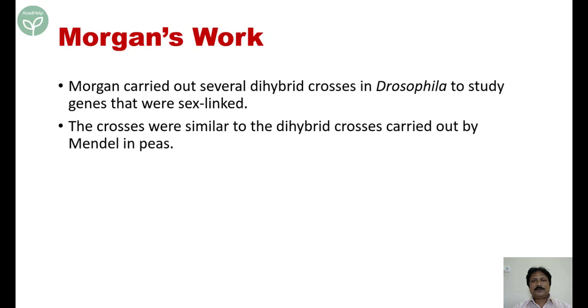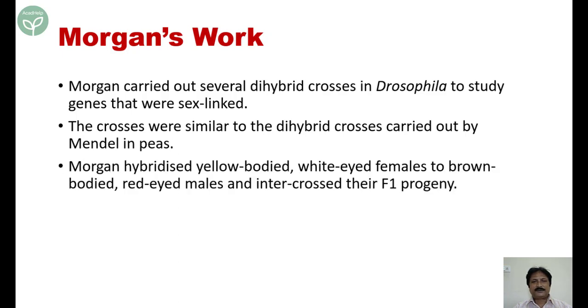The crosses were similar to the dihybrid cross carried out by Mendel in peas. Now, what Morgan did. Morgan hybridized yellow-bodied, white-eyed females. Now here you see, nowhere in Mendelian experiments you have seen describing this male and that female, because reciprocal crosses were giving the same results. So here, expression of the gene in the male and females differ. That was the basis to understand that this is not an autosomal inheritance. This is a sex chromosomal inheritance.